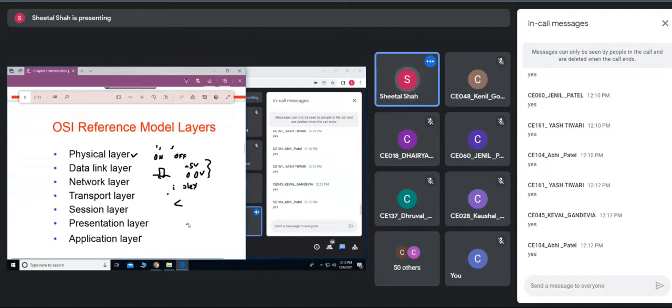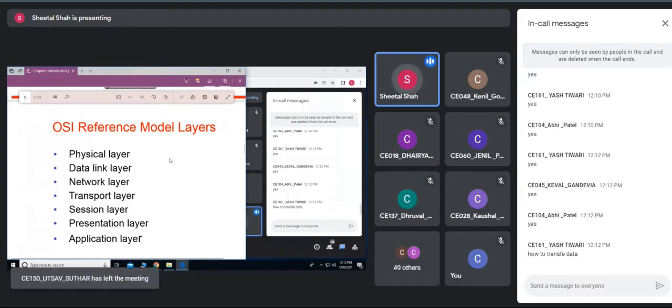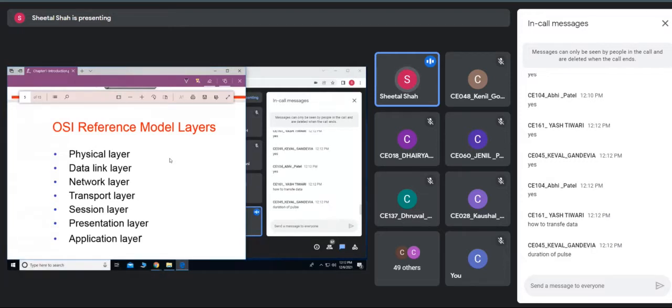What are the functions of the physical layer? To indicate how to show logic 1 as well as logic 0. Then the size, the pulse width, the duration of the pulse. Very good.